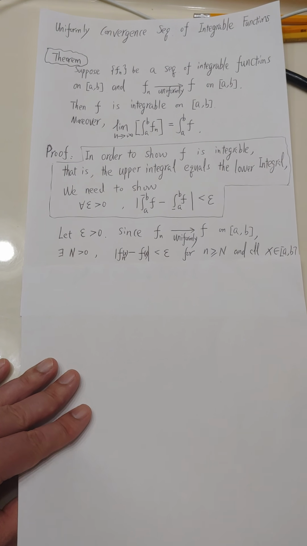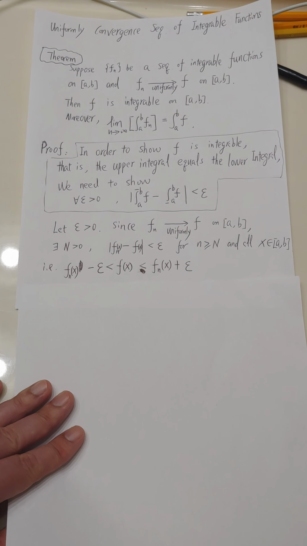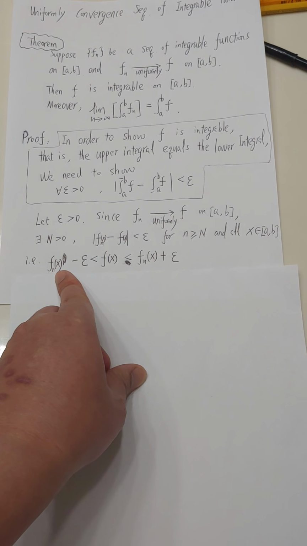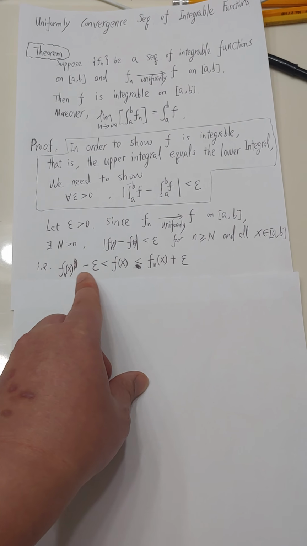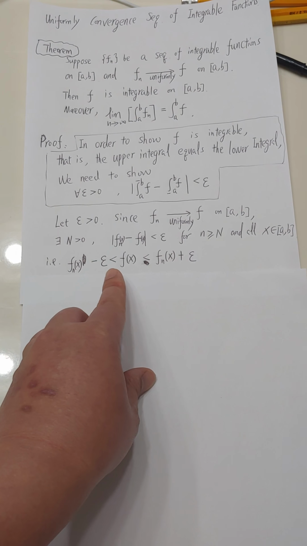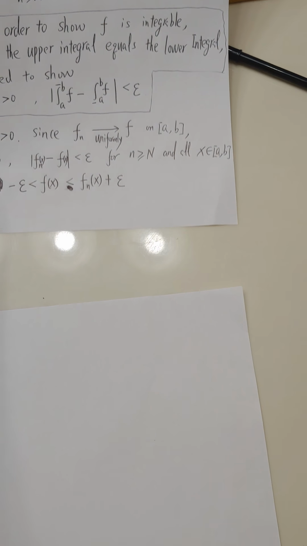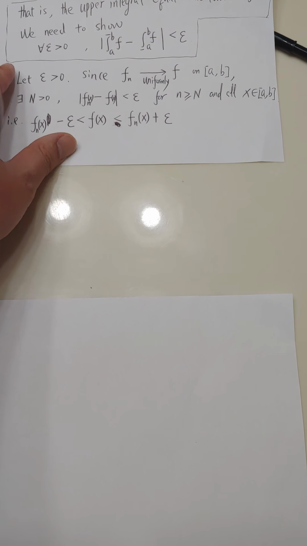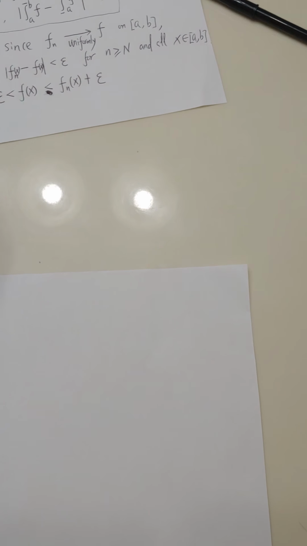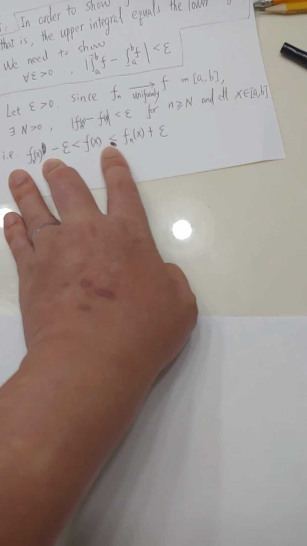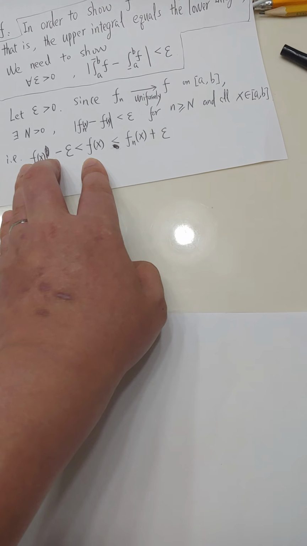Then let's rewrite this inequality as a compound inequality. With this inequality, let's take the upper integral for the right side.